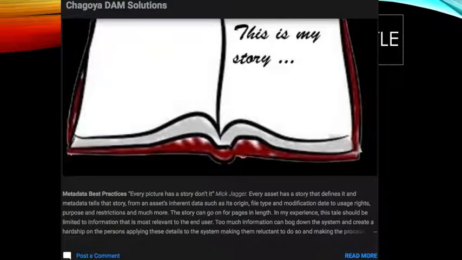Finally, this is my most recent post, where I describe best practices for metadata, a very important topic in digital asset management. You'll notice that I have a very large picture in the middle. I'm trying to work with the website to make things more streamlined, and I'm having some difficulties with that. But I do plan to redo some of these pages to make them a little bit more effective. However, I did test all of these web pages, and they appear to be working out very well on mobile devices.